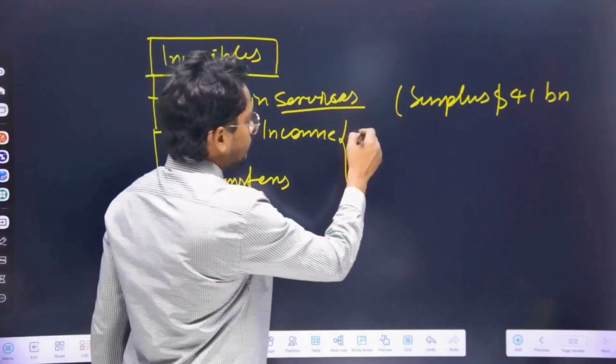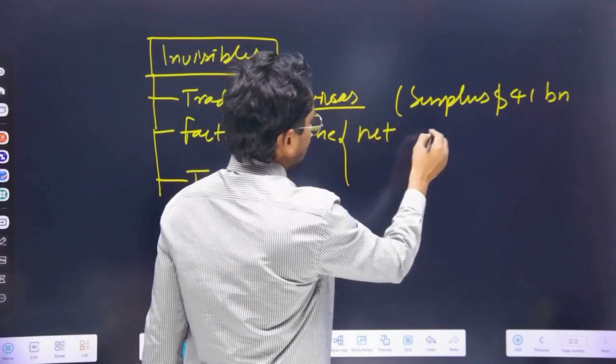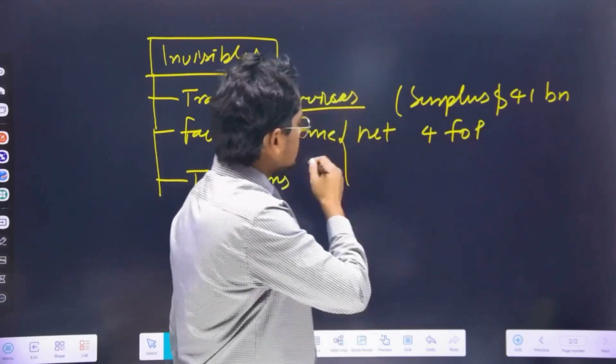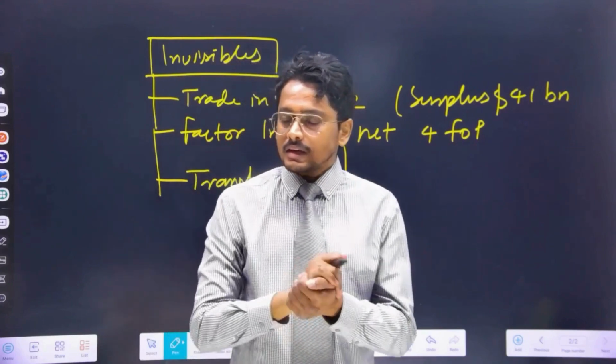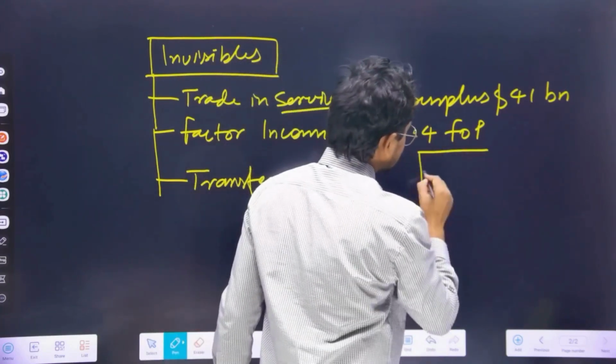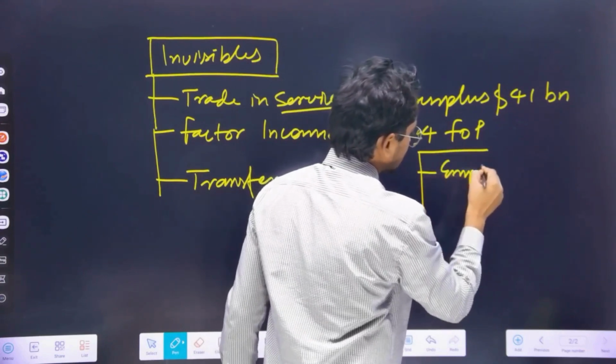So net of four factors of production is also calculated in the current account. So what are the four factors of production? It is employee compensation,